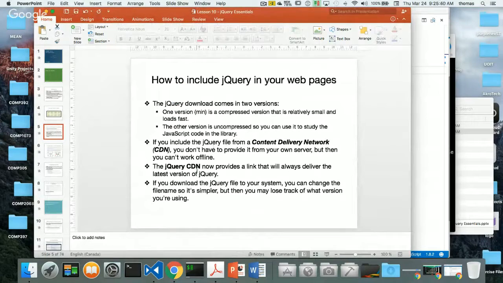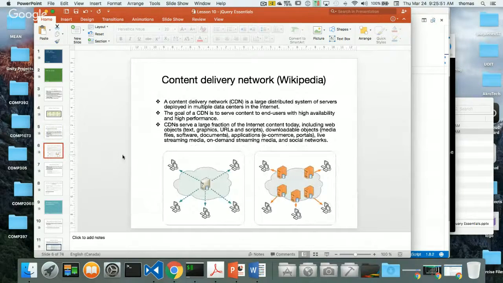So they're talking here about other ways to add things in. There's something called a CDN, a Content Delivery Network. And that's another way to add jQuery to your files. And what is a content delivery network? Well, think about this as a bunch of servers. So instead of one server serving out the files to everybody, you have a bunch of servers serving out the same files to everybody.